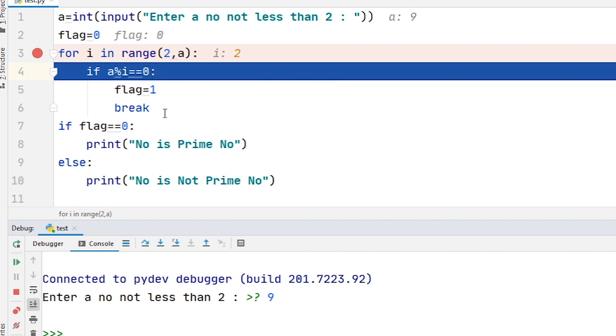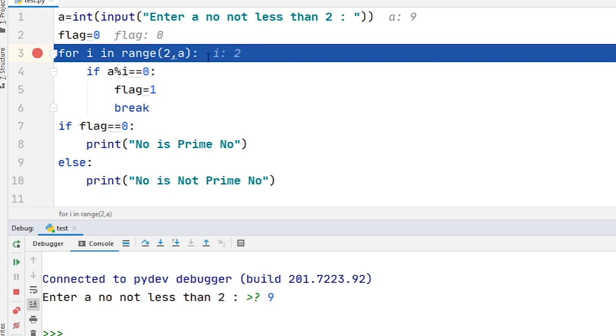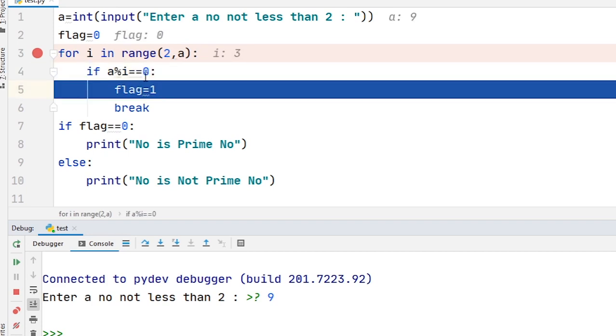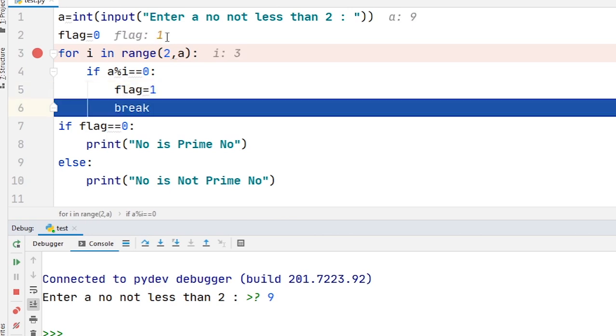So we just move on to the next step. That means the value of i is now 3. Now here you can see a, that means 9 modulus 3, is equal to 0. Condition is true. The value of flag is 0. When I execute this statement, the value of flag will change. Now the value of flag is 1, and then break.